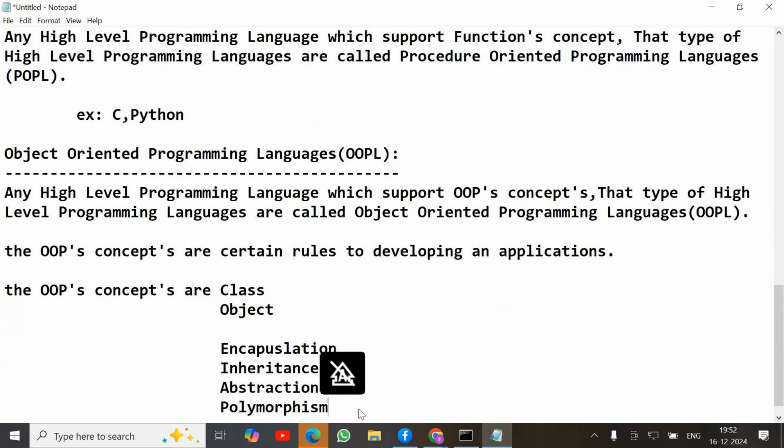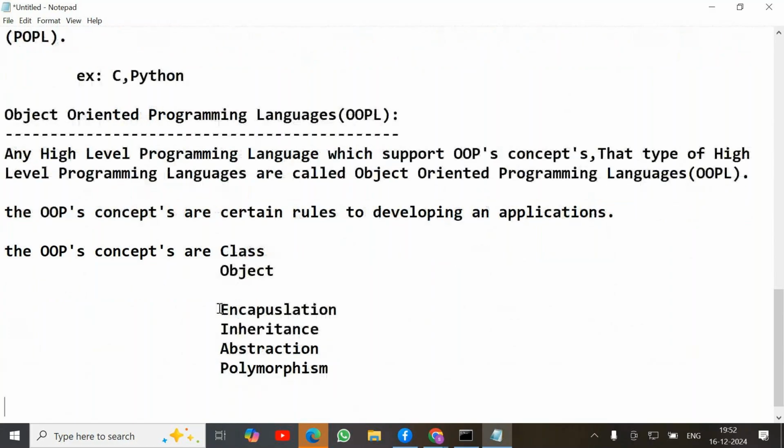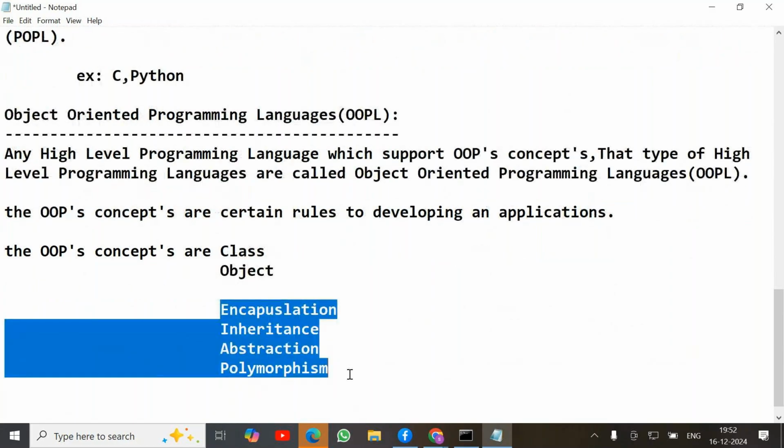These are the OOPs principles. These four concepts we simply call the four pillars of object oriented programming.